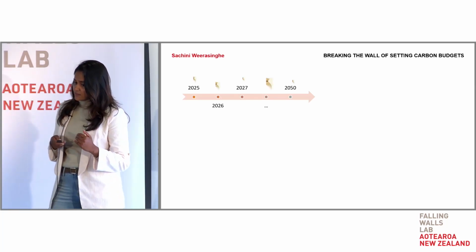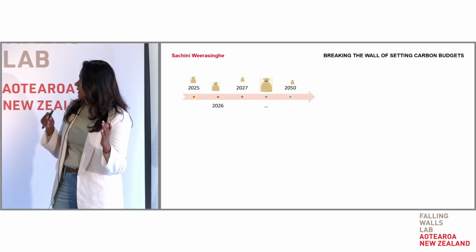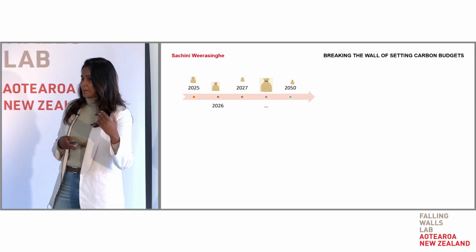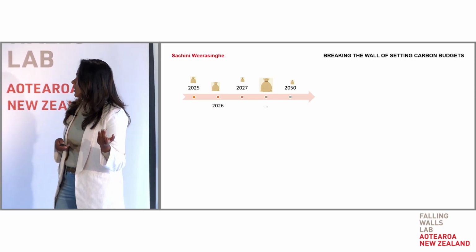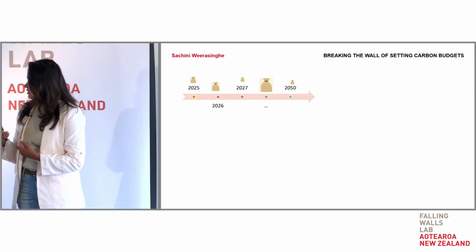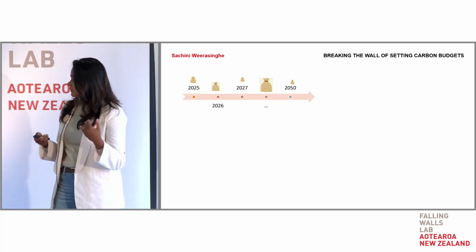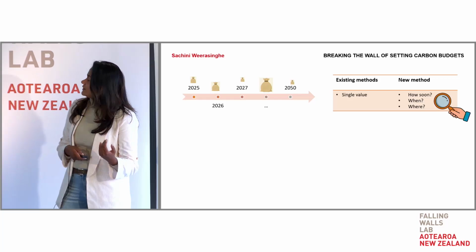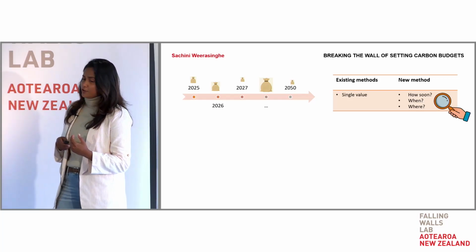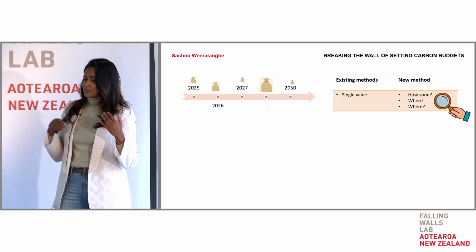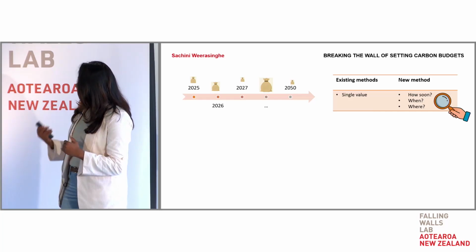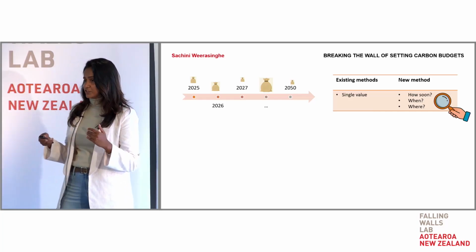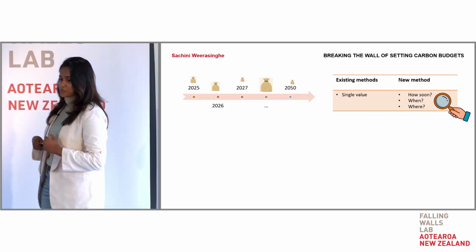Using this, we can distribute budgets over years depending on how the future would change based on population, our future emissions based on different policies, and also sometimes the economy. Rather than relying on just a single value, which existing methods present, this method can incorporate how soon, when and where, and how fast we need to act on climate change mitigation.